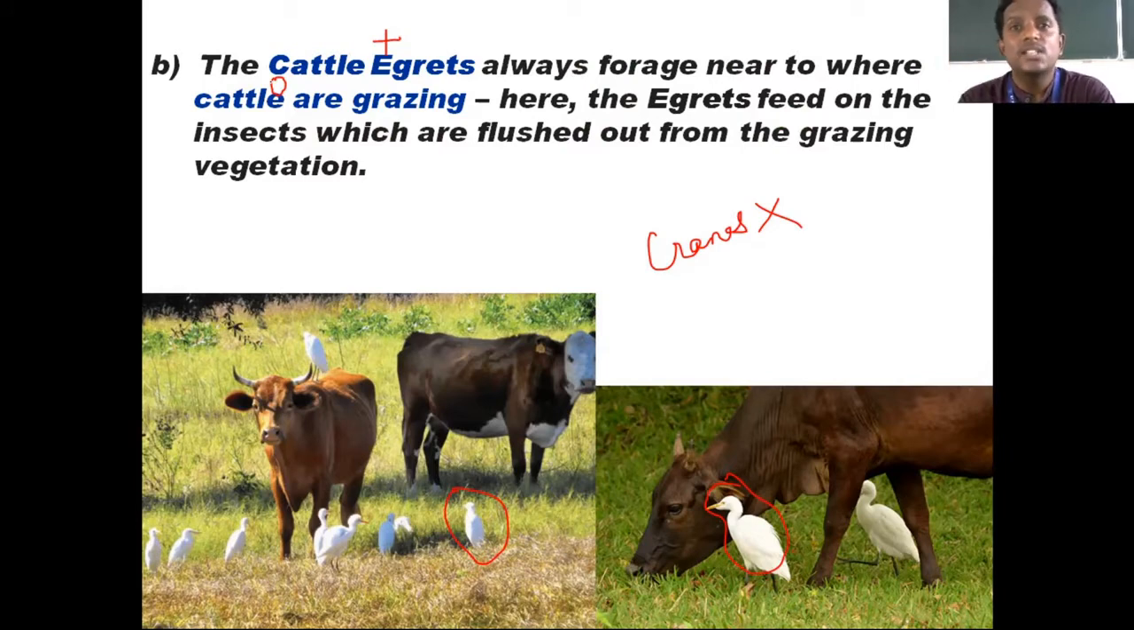So by the presence of these egrets, there is no benefit nor harm for the cattle, but for the egrets there is a benefit, because the hidden or camouflaged insects under the grass will come out so that these birds can easily locate them and feed on them. I'll show you a video of how exactly these birds feed on the insects or grubs.